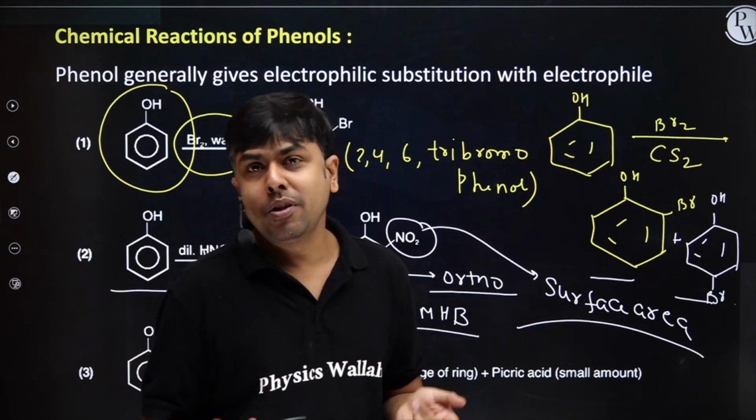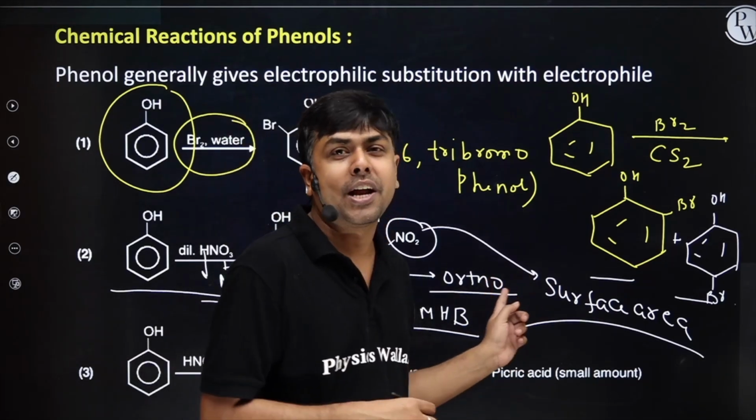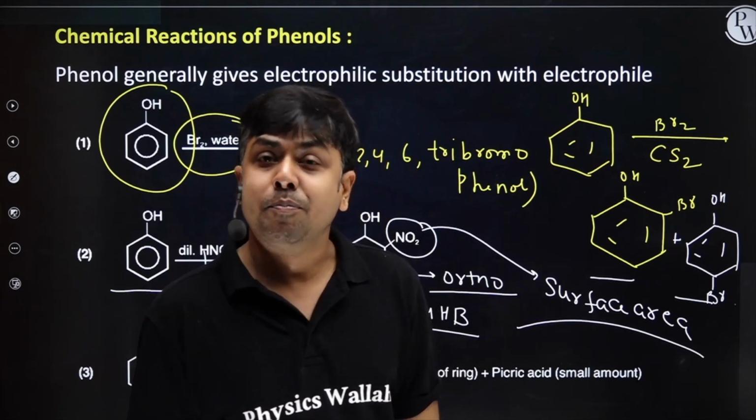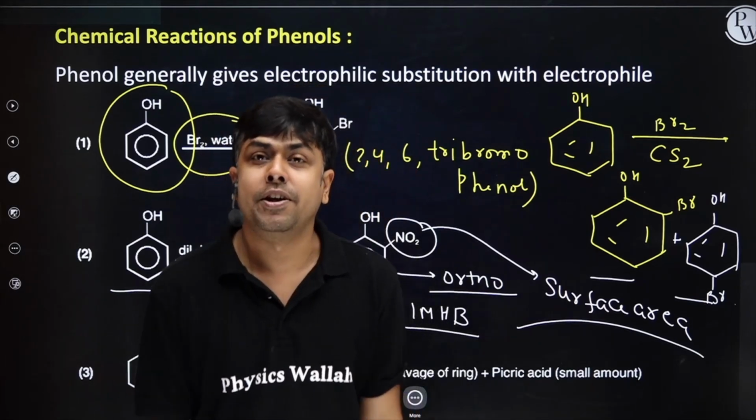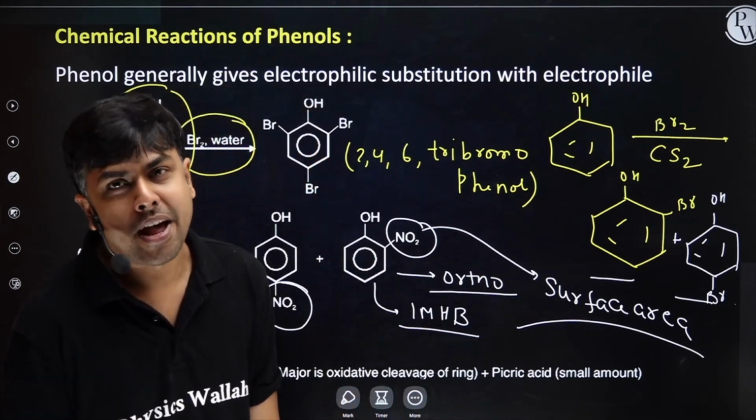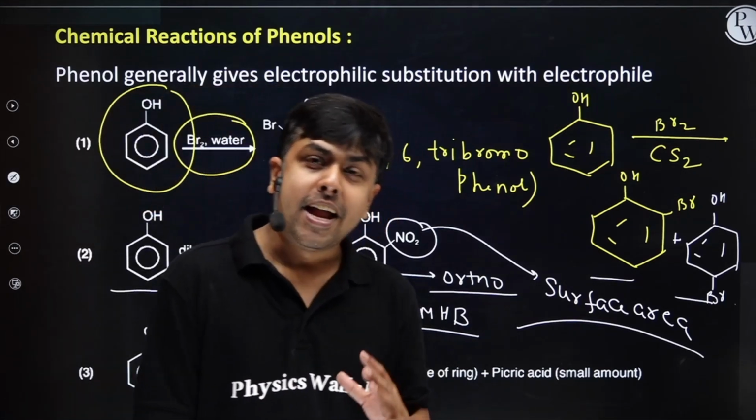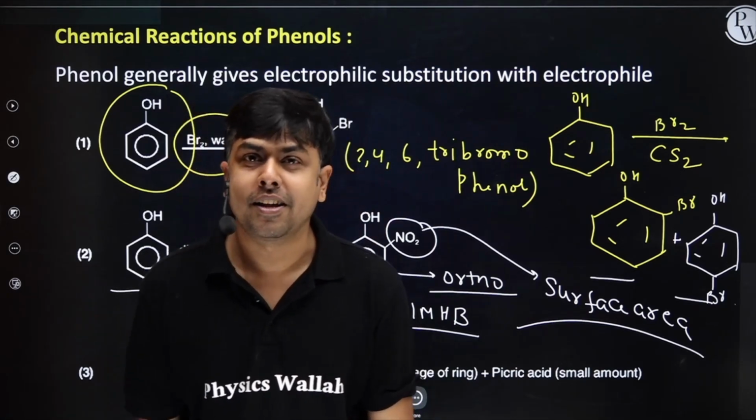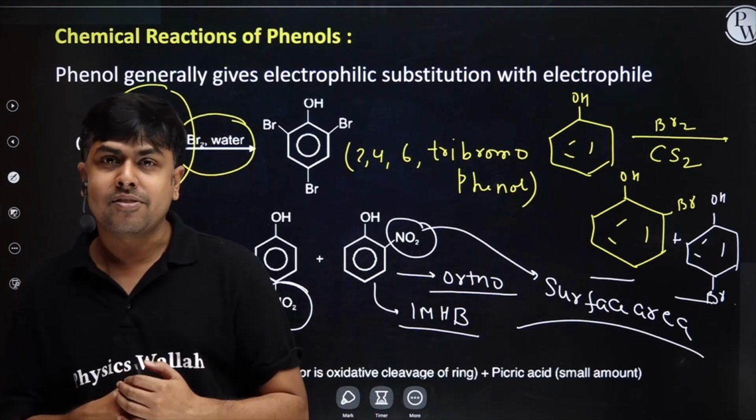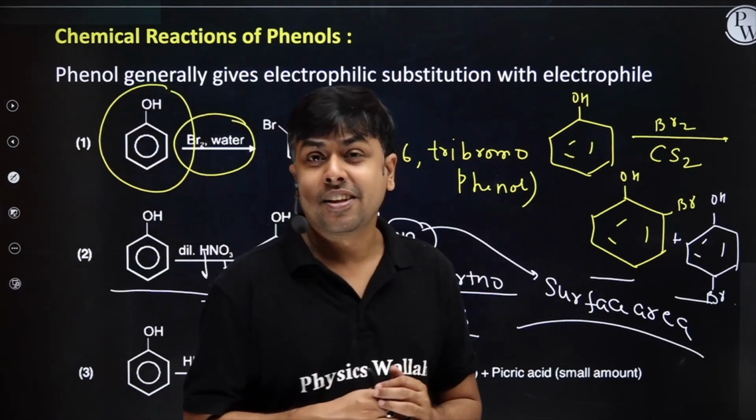Para-nitrophenol. So which one will be steam volatile? Ortho-nitrophenol. The one which is having less boiling point. Ortho-nitrophenol will have less boiling point as compared to para-nitrophenol. The reason is intramolecular H bonding. One more thing, in case of ortho-nitrophenol, sometimes people ask, compare the acidic strength.